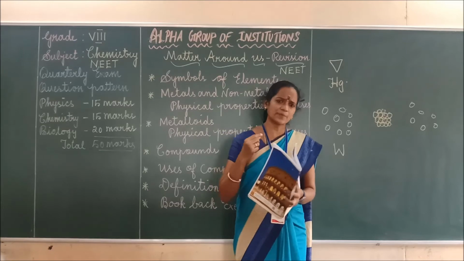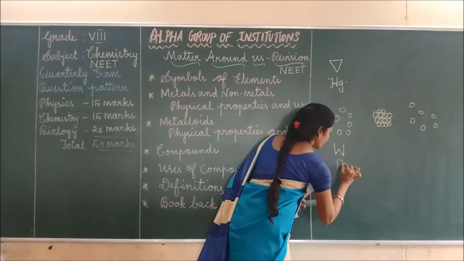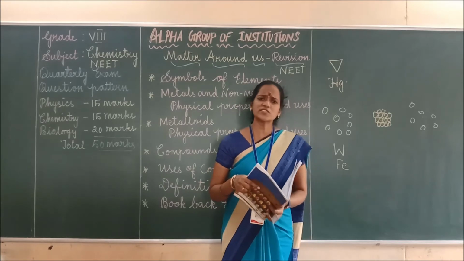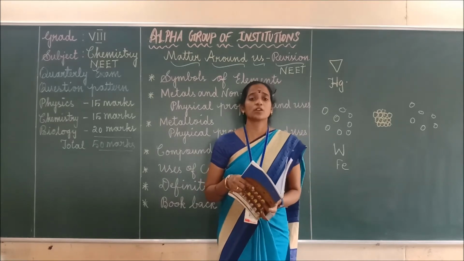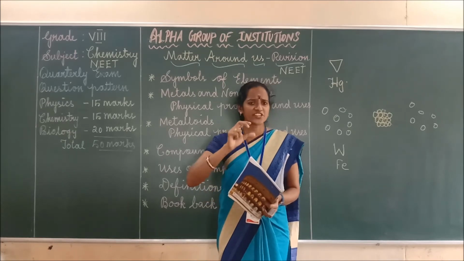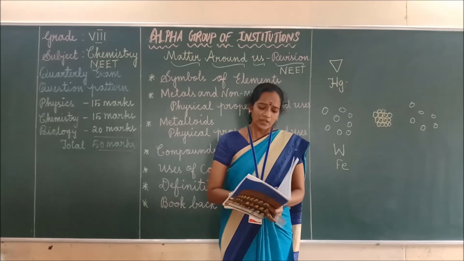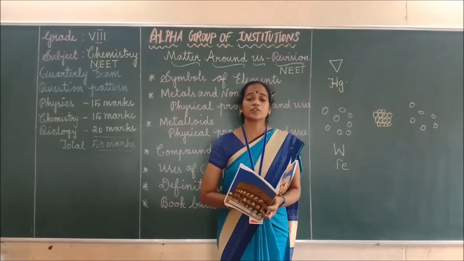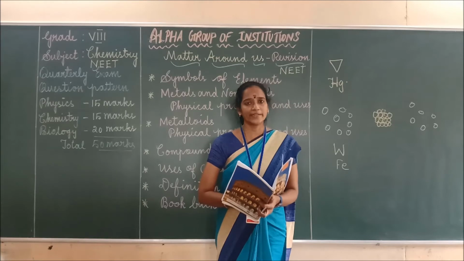Next, what is the symbol of iron? The symbol of iron is Fe. Next one, the most reactive metal is dash: potassium. Potassium is the most reactive metal. It reacts very easily. Next one, the metal which is stored in kerosene. Sodium. Sodium is the metal which is stored in kerosene.